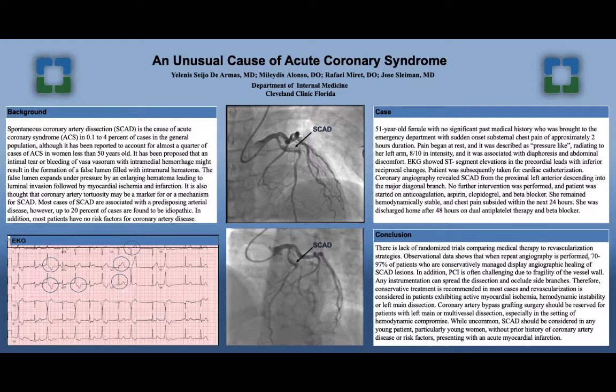As you can see in our EKG picture over here, we have the ST segment elevations and the reciprocal changes. Cardiac alert was called and the patient was subsequently taken for cardiac catheterization. Coronary angiography reveals SCAD from the proximal left anterior descending artery into the major marginal branch. Over here you can see the dissection in these left coronary angiography images.